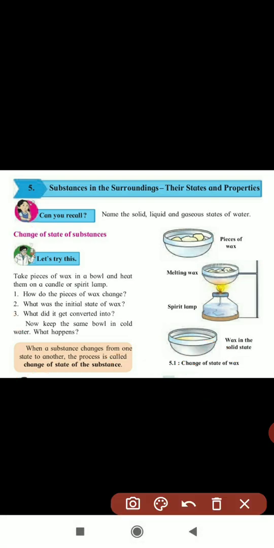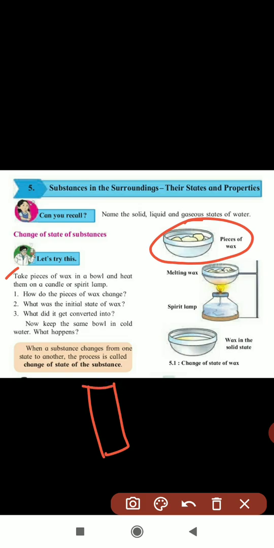So for change of state of substance, one experiment is given. What is that experiment? Take a piece of wax in a bowl. Wax means the candle which we are using, that is made up of wax. You have to take that wax in a bowl and heat it on a candle or spirit lamp.